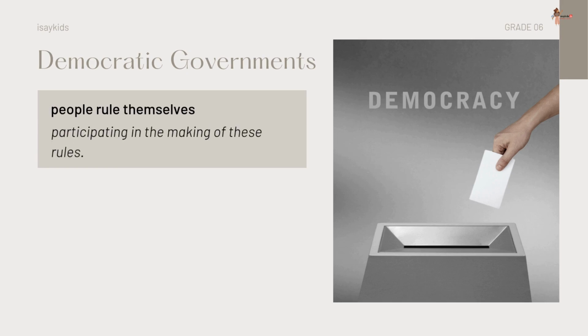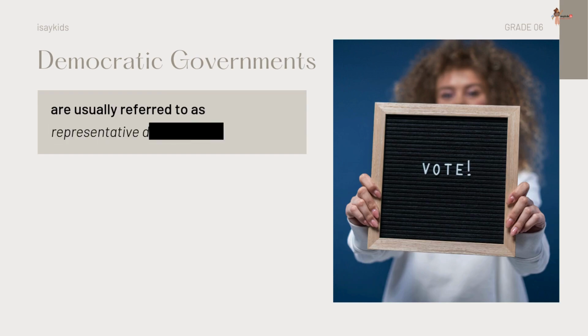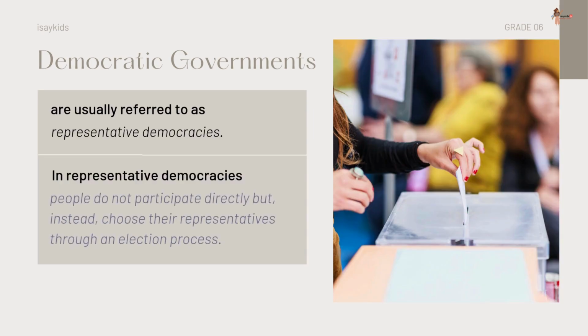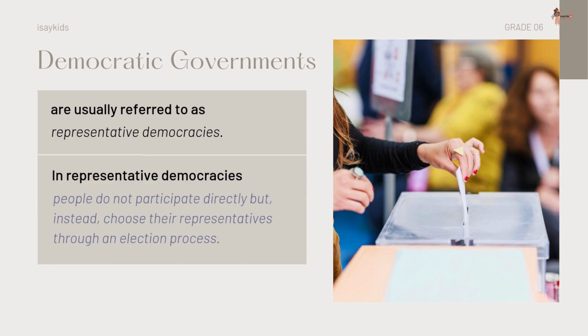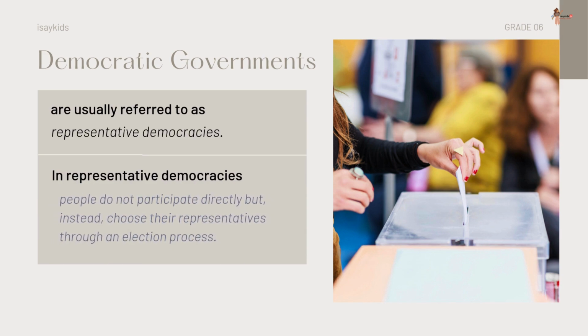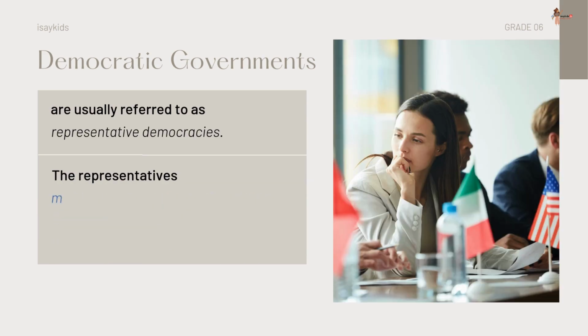Democratic governments in our times are usually referred to as representative democracies. In representative democracies, people do not participate directly, but instead choose their representatives through an election process. These representatives meet and make decisions for the entire population.